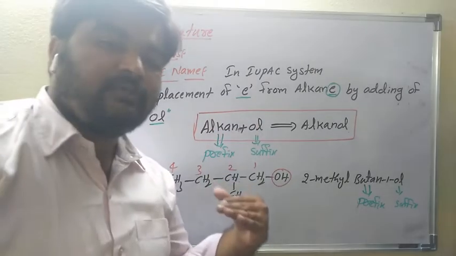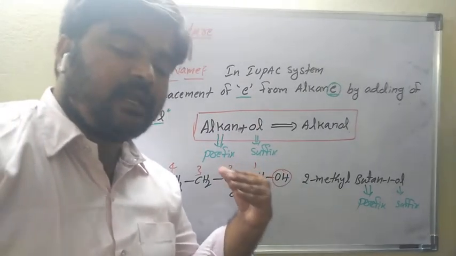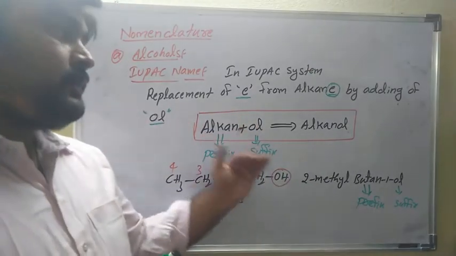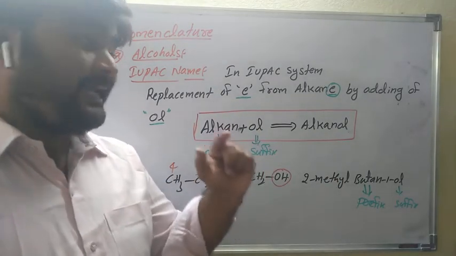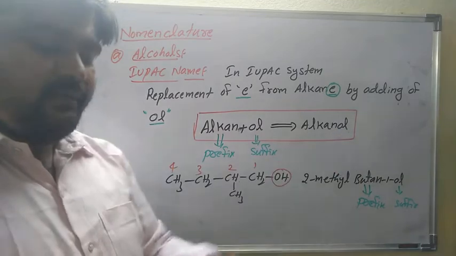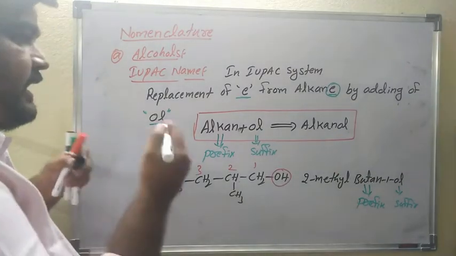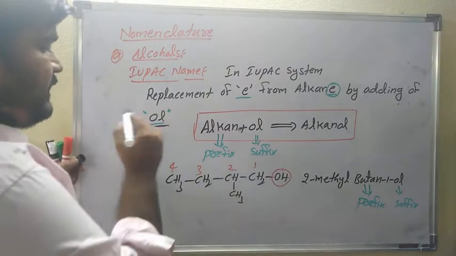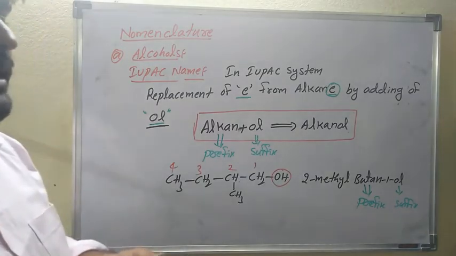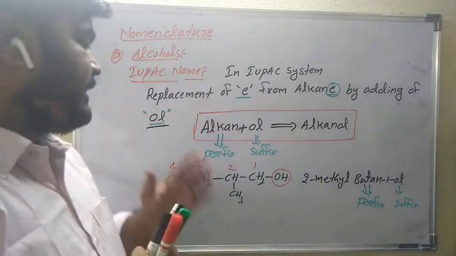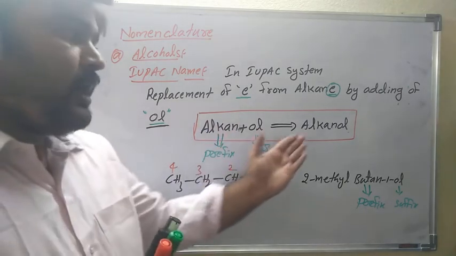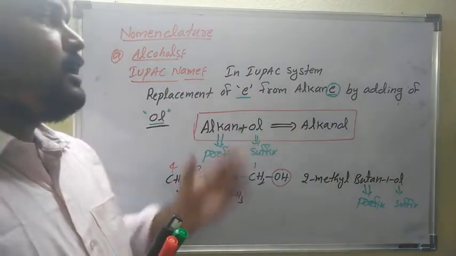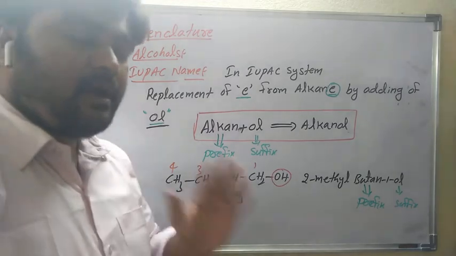In the IUPAC system it is alkanol; in the common name it is alkyl alcohol. Is it clear? Alkanol, not "al" but "ol". Very, very important. Remember, not "al". If "al" is there, that is completely different. The suffix is "ol": the E of alkane is replaced by adding "ol". So this is the alkanol. Alkanol is the IUPAC name of alcohols. The common name is alkyl alcohol.